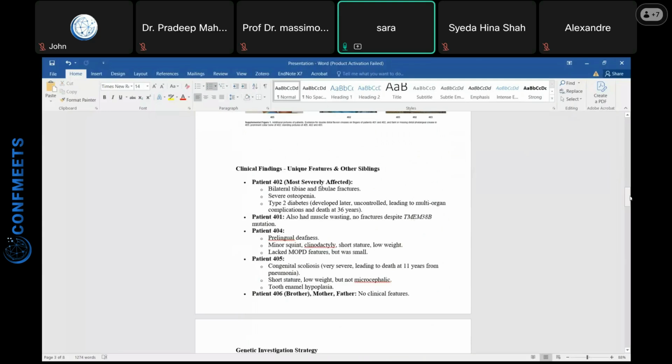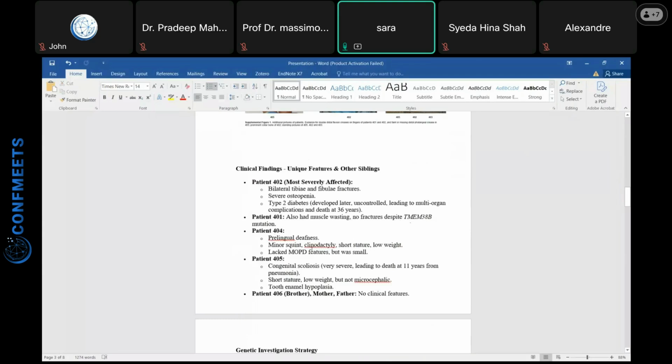We did SNP genotyping basically for finding the homozygous region. We got help from Yale University, and they did the SNP genotyping, and we found the homozygous region. Then we got help from California University and another university from Canada. They did the exome sequencing, and in patient 401 we found the TMEM38B mutation.